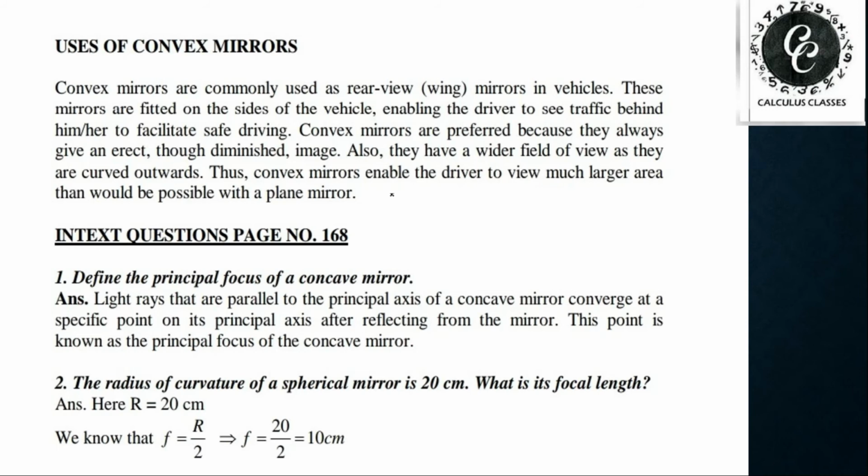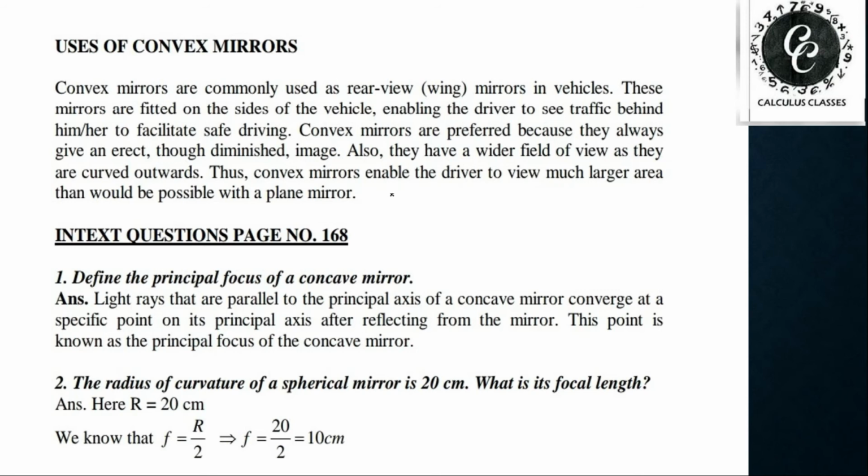That means the driver can do safe driving, so they have to see the backside of the vehicle also. So we put a convex mirror as the side mirror. It provides a virtual and direct image of objects behind them so that we can perceive them as they appear. Otherwise, in the case of a concave mirror, we would see an opposite or inverted image, so that would be confusing for the drivers.